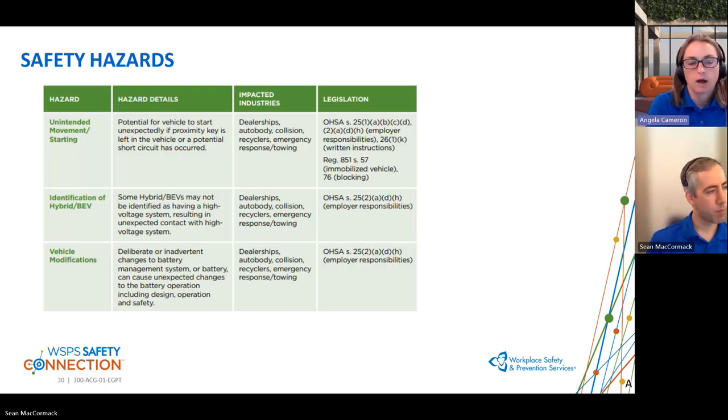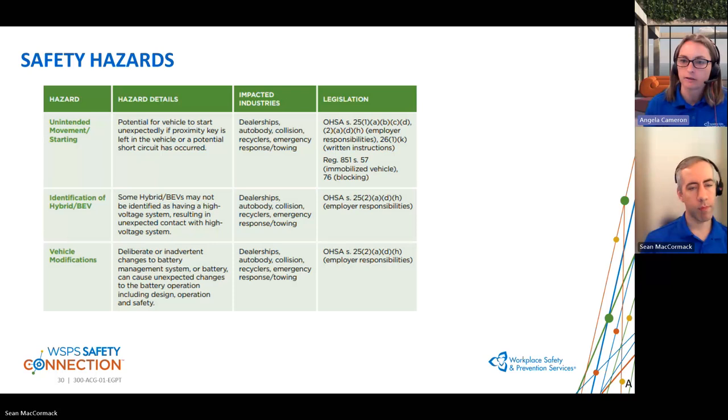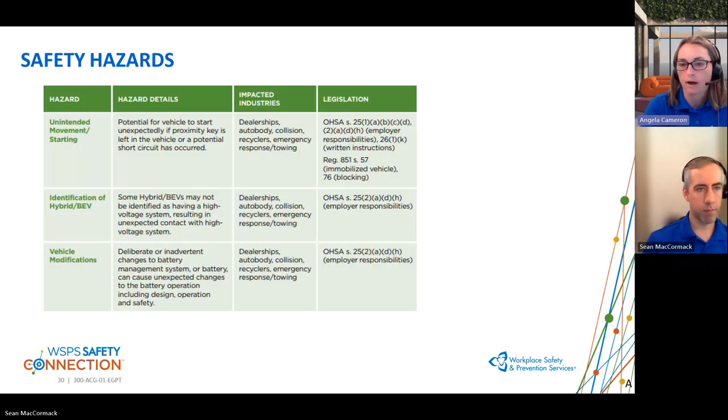When it comes to identification of the hybrid or the BEV vehicle, some hybrids and BEVs may not be identified as having the high voltage system. So just looking at the vehicle itself, it might be hard to tell what kind of vehicle that is. All high voltage systems will have the orange cabling inside, but telling what type of vehicle that is from looking at it is not necessarily intuitive.